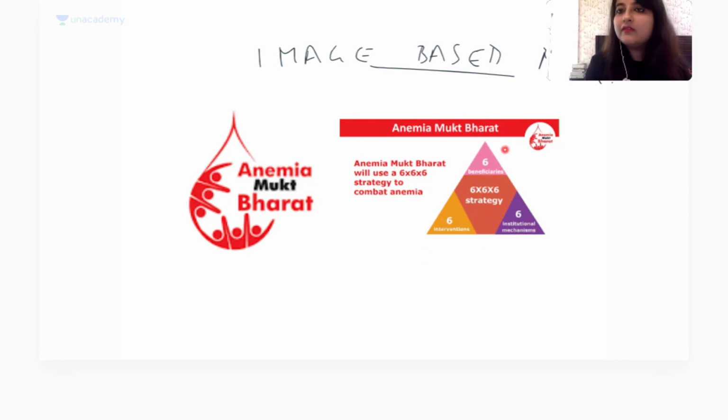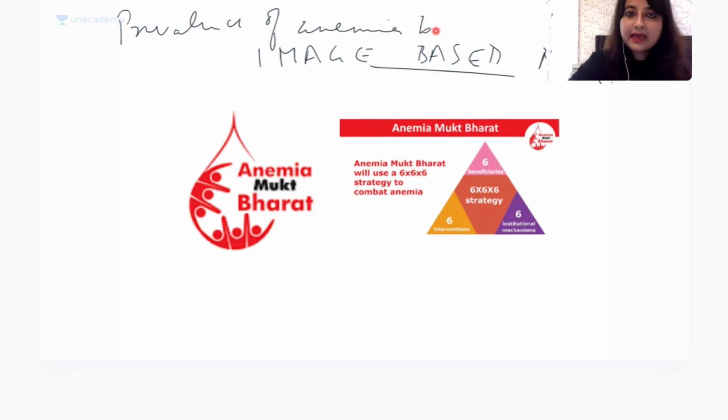You just need to remember for your MCQs the 6 beneficiaries and what doses are being provided to them. Okay? And one last thing that you should know about Anemia Mukt Bharat is, what do we actually want to do in this? We want to reduce the prevalence of anemia by 3 percentage points every year, from 2018 to 2022. Please remember this. Okay, good morning Amar. So this is very important.